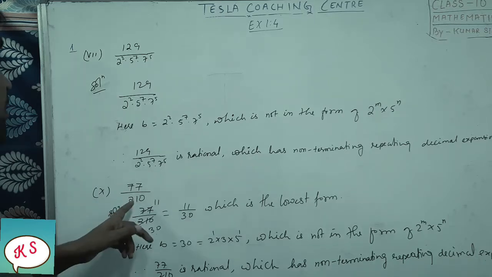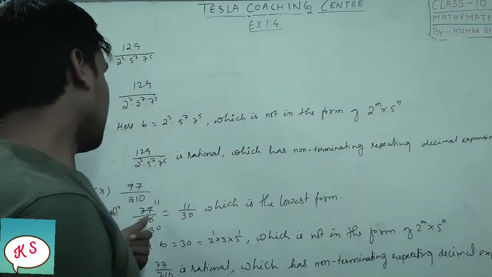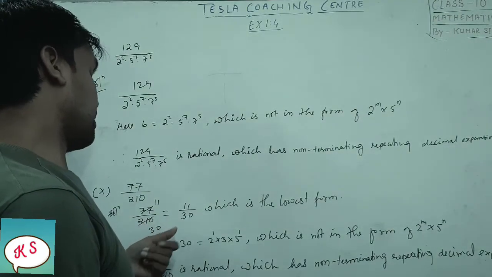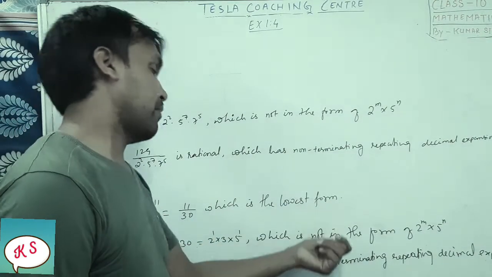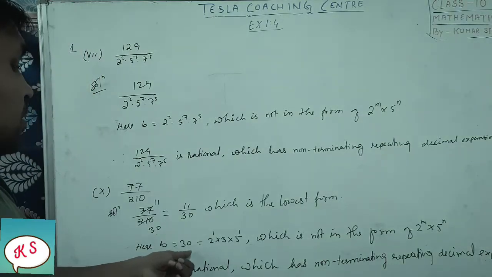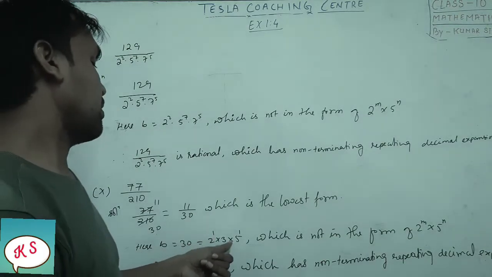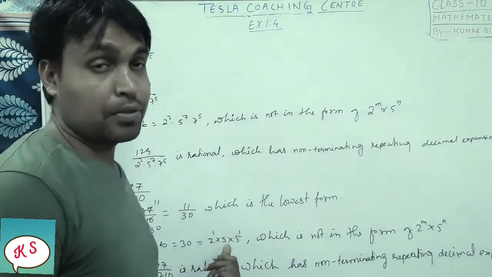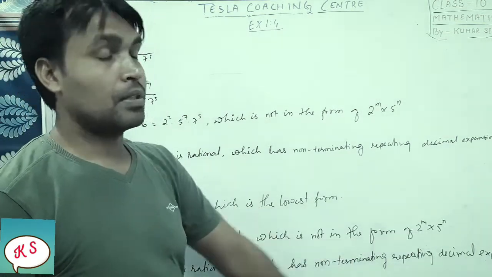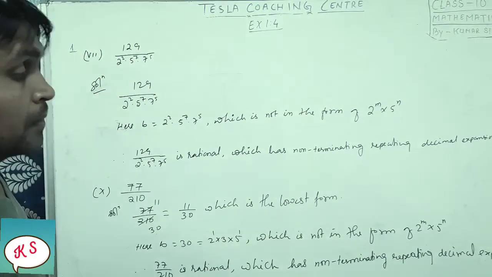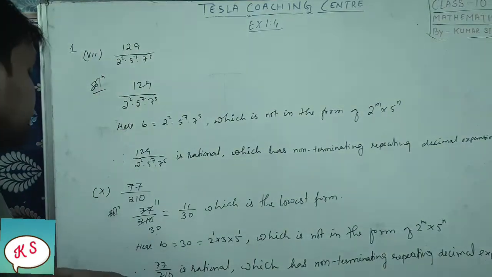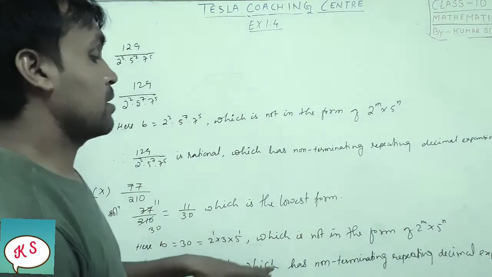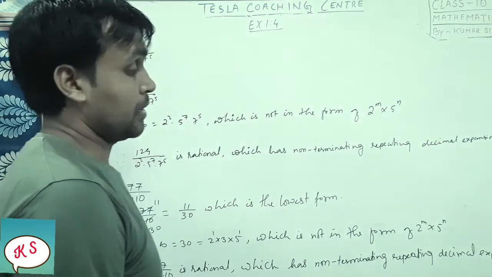Now 77 by 210. You can divide it by 7: 7 1 is 7, 7 3 is 21, so 11 by 30, which is the lowest form. Therefore b equal to 30. 30 can be written as 2 into 3 into 5. See here, 2 to the power 1, 5 to the power 1, but again an extra 3 is there, which is not in the form of 2 to the power m into 5 to the power n. Now 77 by 210 is a rational which has non-terminating repeating decimal expansions.